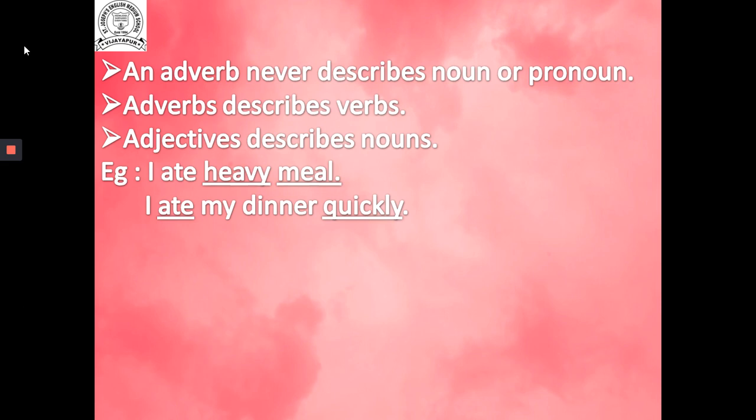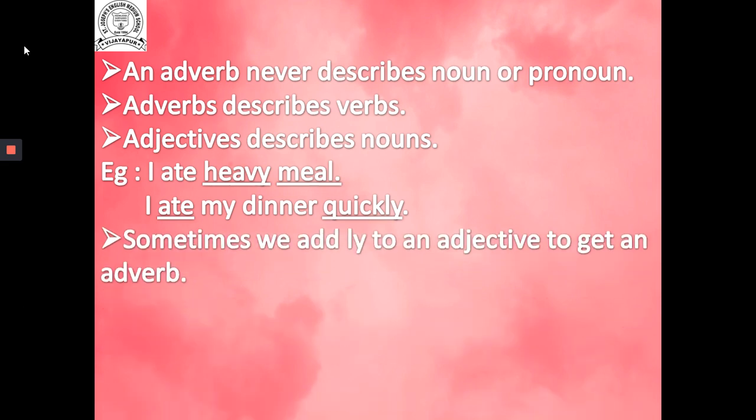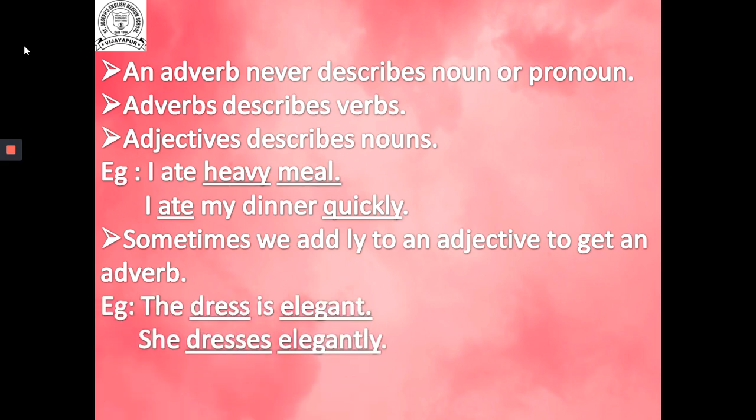Sometimes we add ly to an adjective to get an adverb. For example, the dress is elegant. This elegant is an adjective and it is describing the dress.